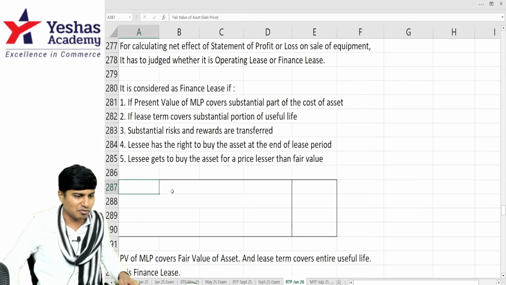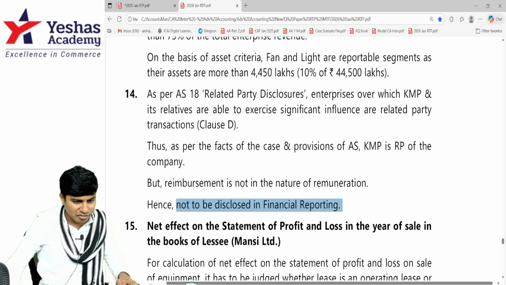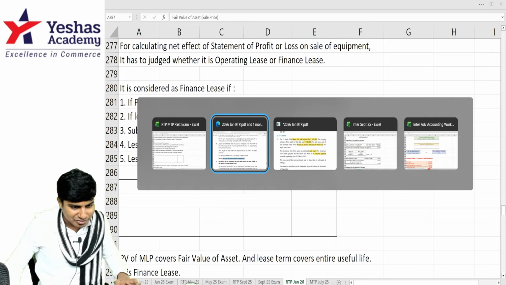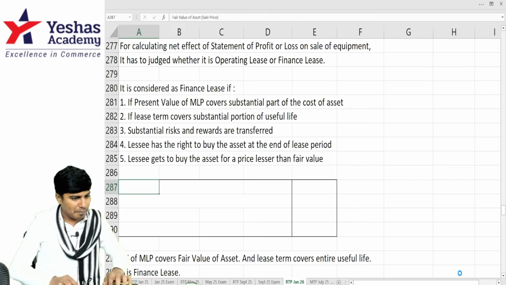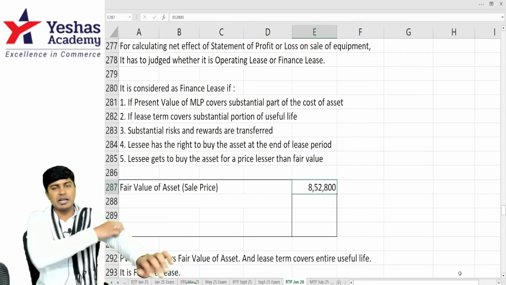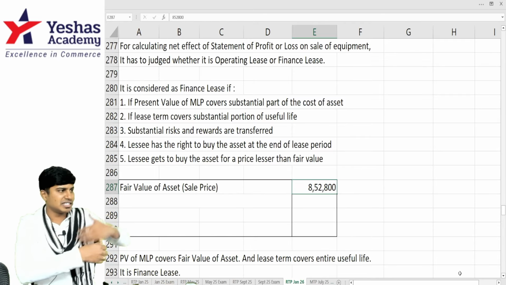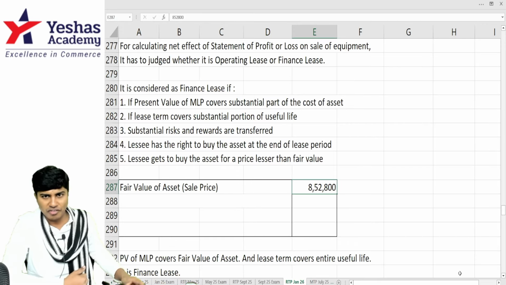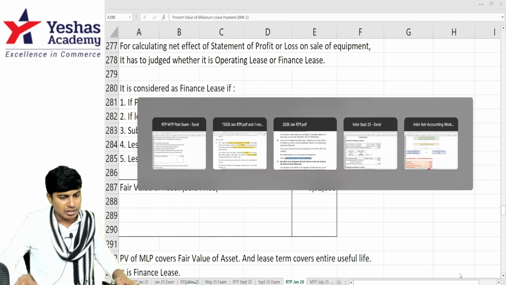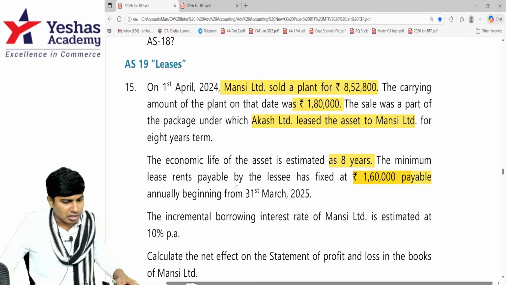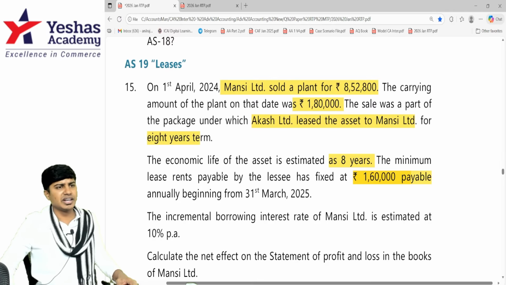And they've not given direct information to us here. What is the fair value of the asset? No, they have not told that. Yeah, we'll check by comparison. Fair value of the asset, that is sale price, is 8,52,800. Once I sell it to him, that is considered to be the fair value. At what price is he giving it back on the lease? 1,60,000 payable. How many years? Lease period is 8 years. For 8 years, he is giving it at 1,60,000.